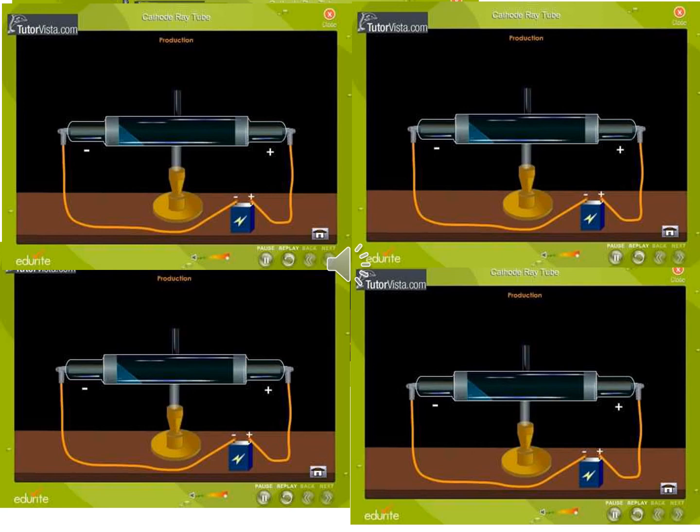So J.J. Thomson concluded from this experiment that cathode rays are made up of negatively charged particles. That is the electron. Through this experiment, J.J. Thomson discovered the electron. Did you understand, children?